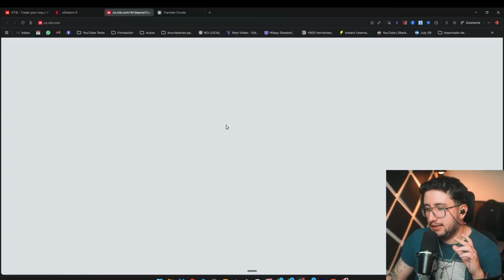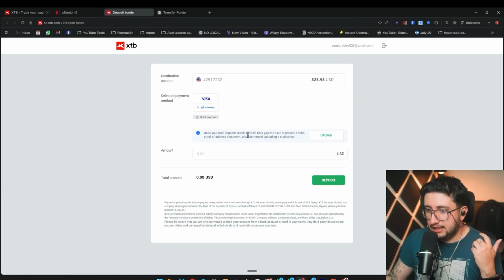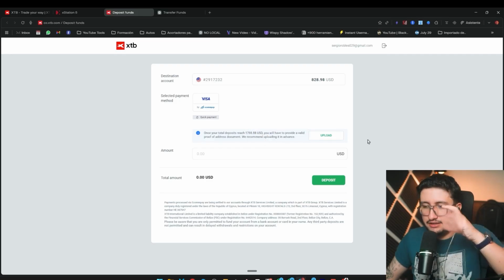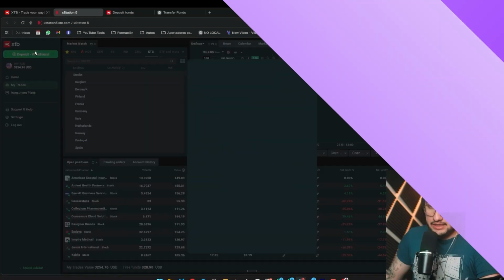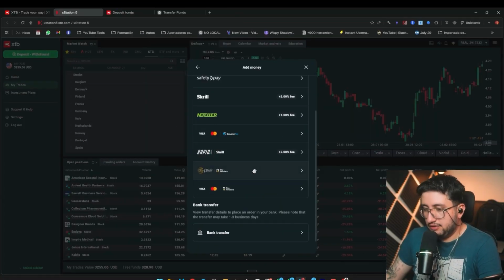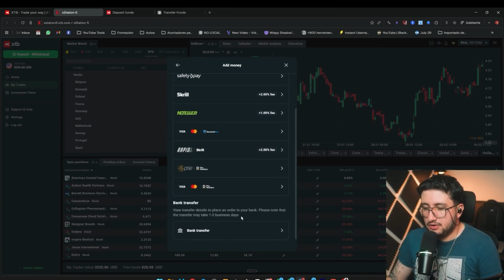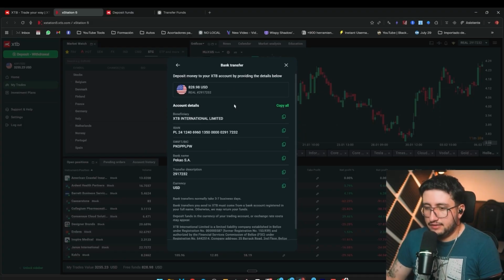Sometimes it has certain limits since you have to verify the account every time you're going to deposit a high amount. So, well, in this case, for example, it lets me deposit $1,788, and then I'll have to send a, let's say, security validation to keep depositing with this method. Now, as we can see, we have quite a few deposit methods. Card, we have Skrill, Neteller, we have local deposit methods, which, well, for my country is this one, but for your country, it might be different. Everyone would have to log in there. And we also always have the option of a bank transfer, the classic one.